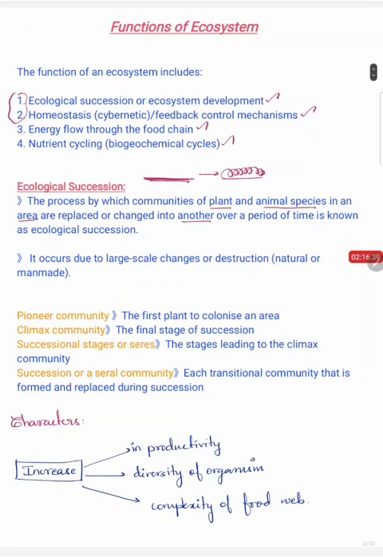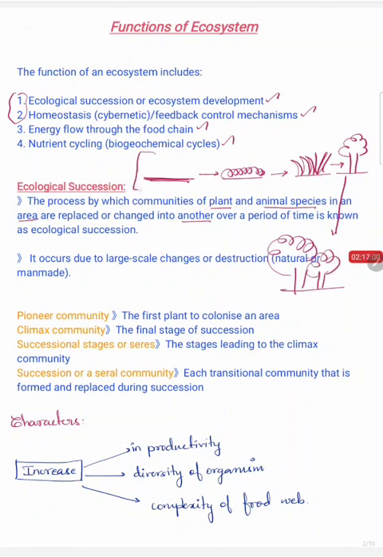So microorganisms, and then these lichens and mosses are slowly converted into grasses, right? Again these grasses are replaced by small trees, which again are replaced by a big forest. This entire process where an area is transformed from a bare rocky area to a forest is called ecological succession.